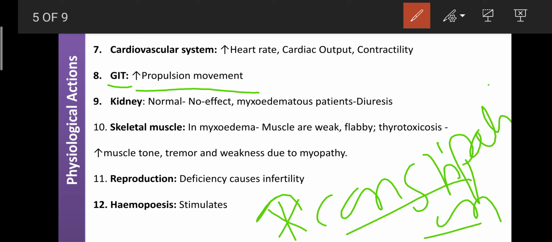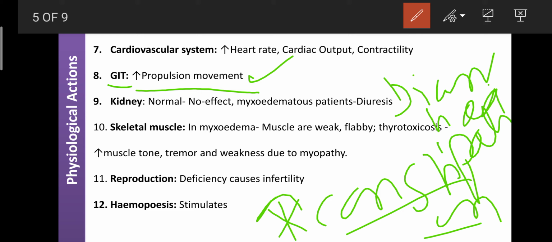If the T3 level is more, then there is more movement, and it can cause diarrhea. In certain conditions, the diarrhea is not controlled by any medications. I have already seen one patient who spent around 40 lakhs to control only diarrhea, but I think they did not find the exact risk factor, because excess secretion of T3 enhances the movement. Then food does not stay in the GIT. As soon as they eat, it goes outside the body due to more T3. So that is because it enhances the propulsion movement.